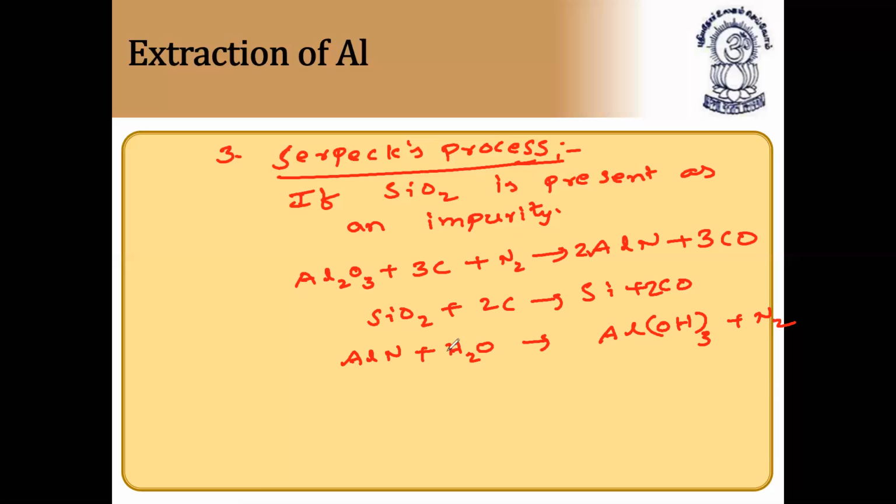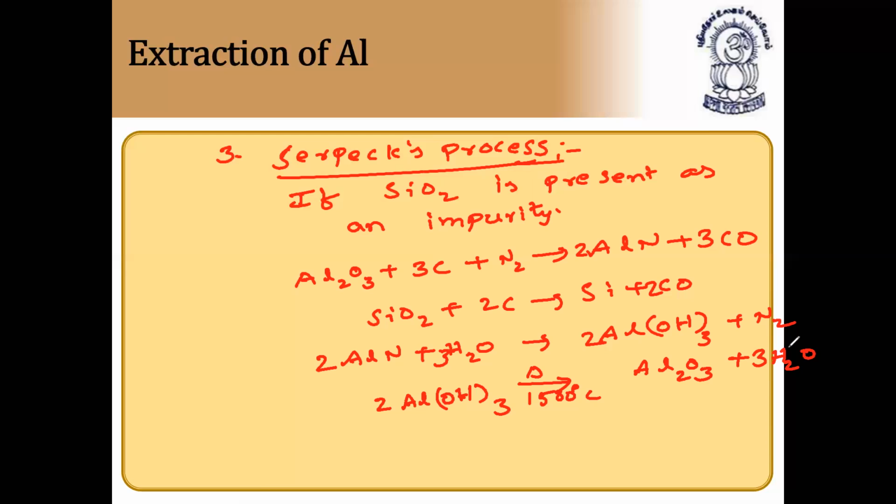This reaction can be balanced, so we take 3 moles of H2O, so 2 moles of AlN and 3 moles of H2O give 2 moles of aluminum hydroxide. This aluminum hydroxide on heating at 1500 degrees C forms aluminum oxide, that is alumina, plus water. So this is nothing but Serpek's process.